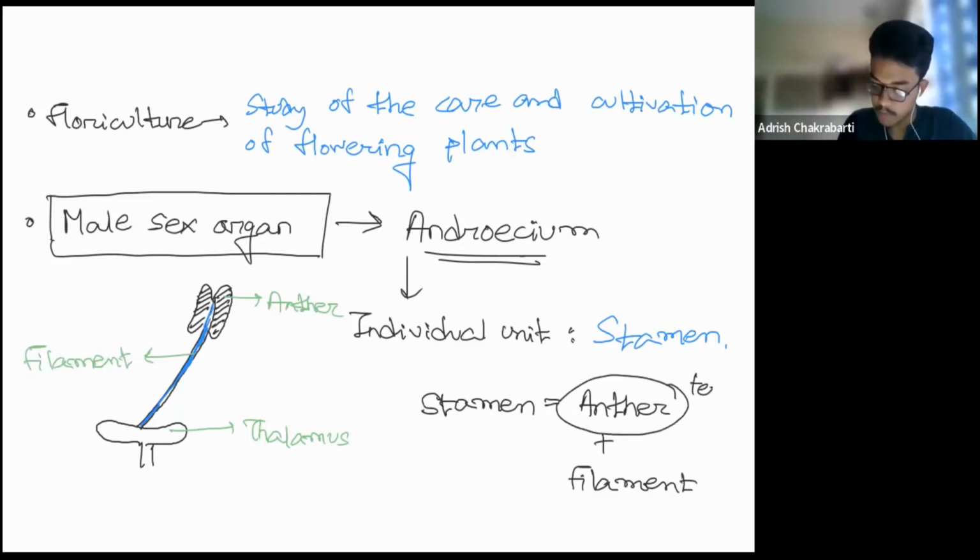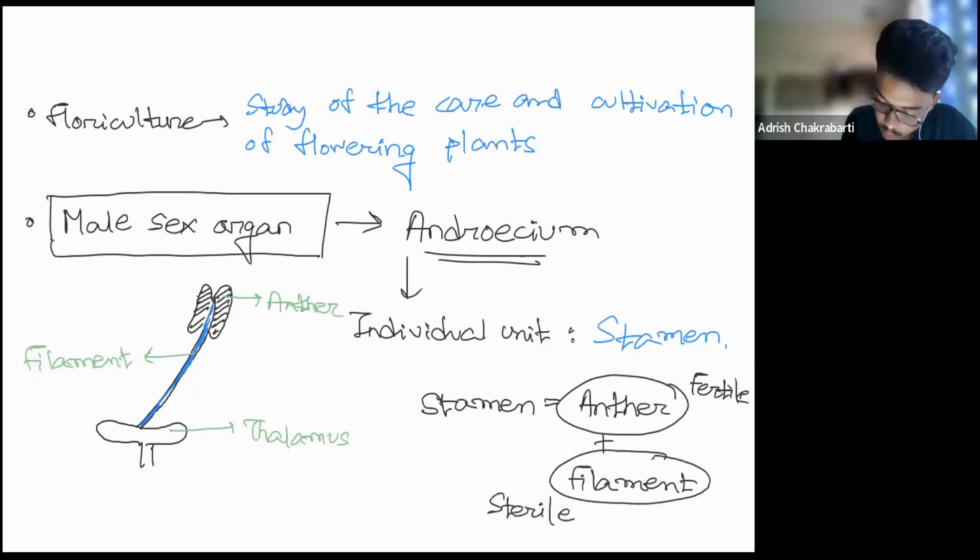F stands for fertile. I'm writing it in full. So anther is the fertile part and the filament is the sterile part, and together they constitute the stamen.